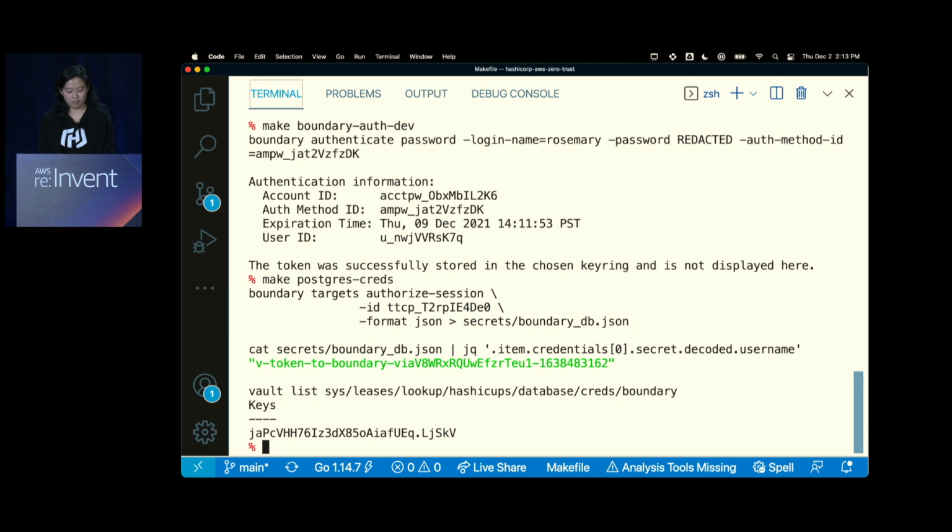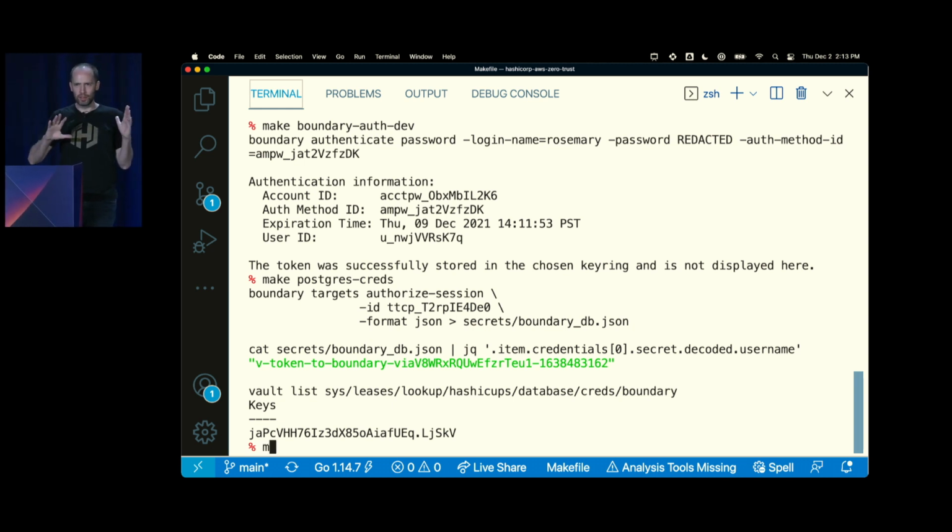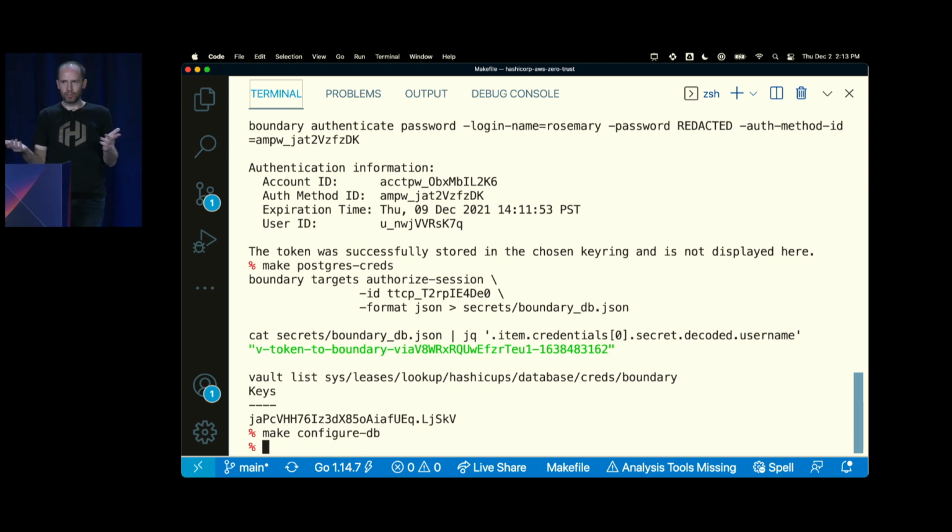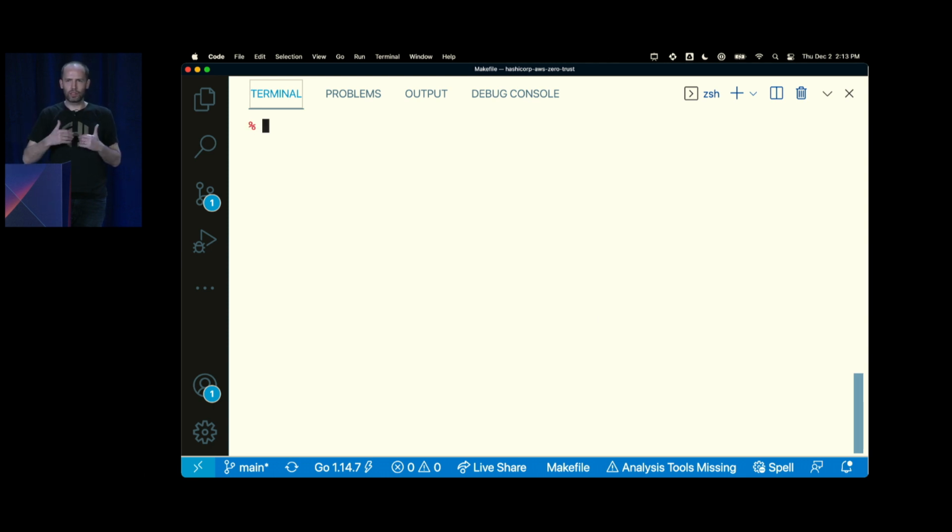Can I jump in for one second? Yeah. While she's doing that, I just wanted to point out, you might be asking yourself, if I can just get the credentials from Vault through Boundary, why don't I just connect directly? Remember that we have this multi-tiered infrastructure where you don't necessarily have access to the private network. So Boundary is acting as the gateway between those boundaries, and there are also layers of security that you can add on.